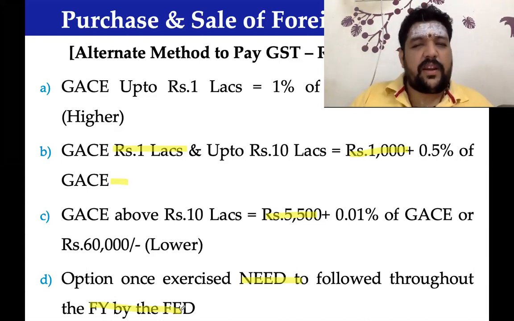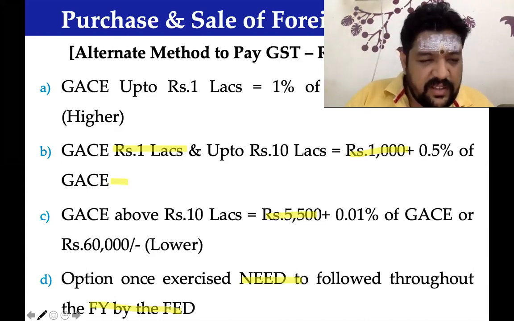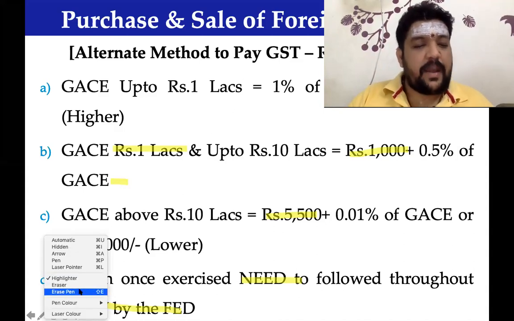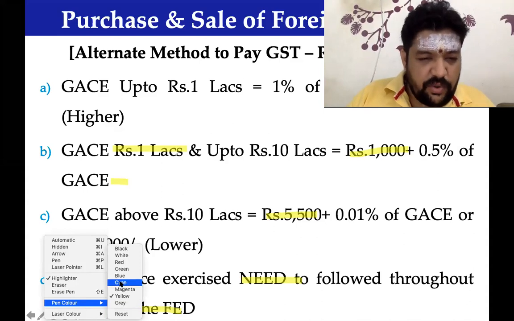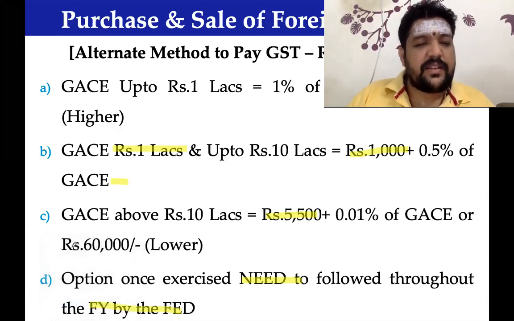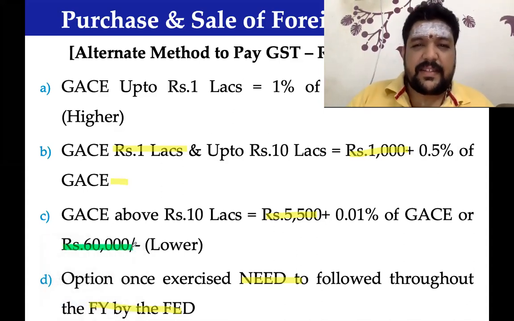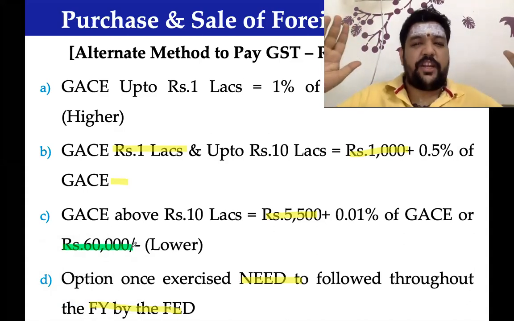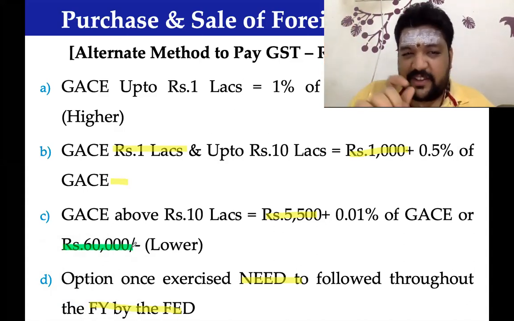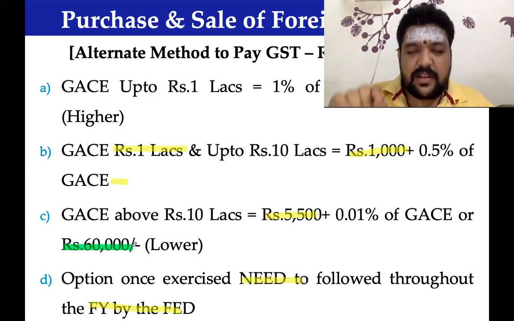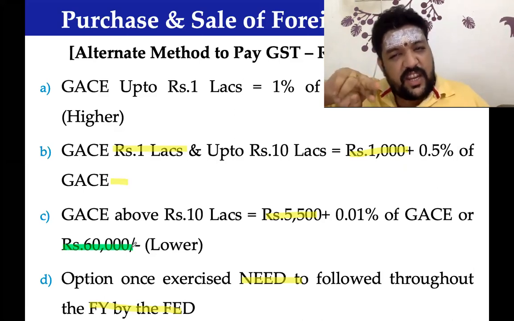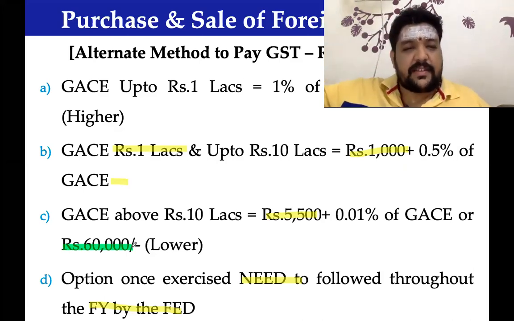A sudden doubt will come. Sir, what is this 60,000 that is appearing over here? Now, as far as that 60,000 is concerned, it is a maximum value addition per transaction. Very interesting to note. 5,500 plus 0.01% of gross amount of currency exchanged in excess of 10 lakhs.